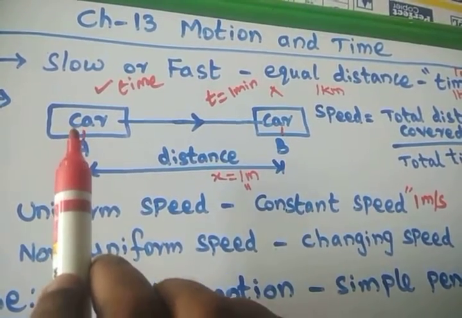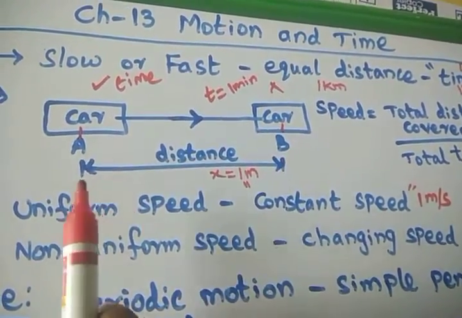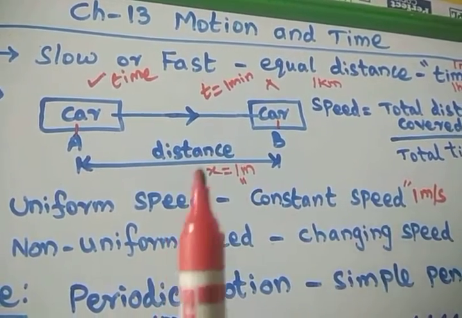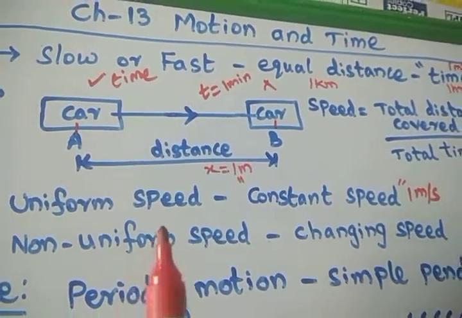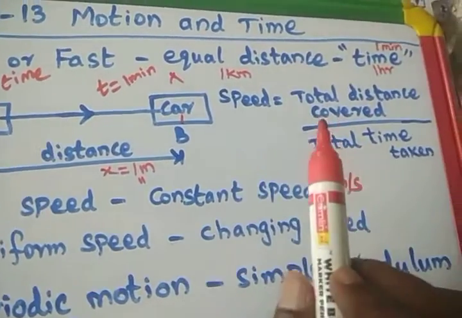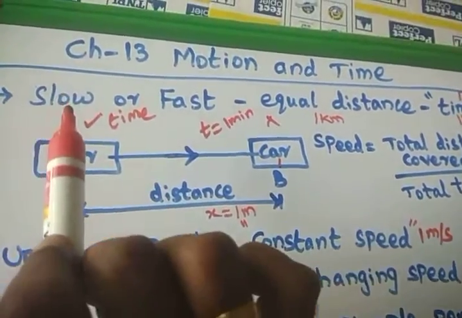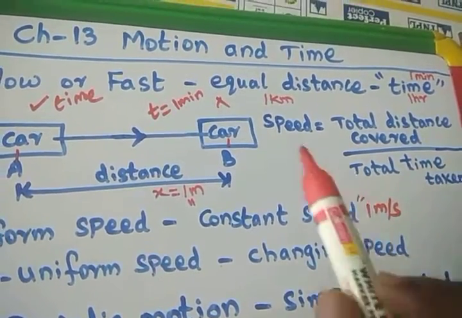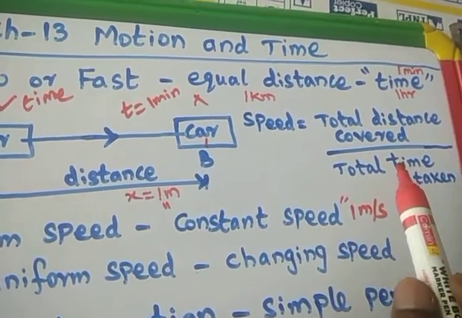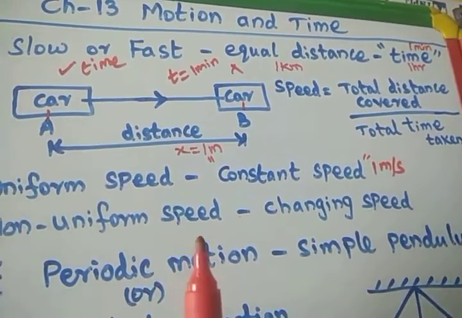If a car is moving from point A to point B, it covers a distance of 1 meter. It will take a time of 1 minute. So we can define speed as the total distance covered divided by the total time taken. Slow motion means it takes more time, so the motion is slow. If it takes less time, the motion is faster.